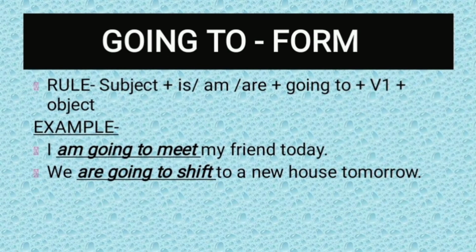Now, we have to see that apart from using will or shall with the first form of verb, we use the other form, that is the going to form. Now the going to form, the rule is subject plus is, am or are according to the subject plus going to and the V1 and object. Example, I am going to meet my friend today. We are going to shift to a new house tomorrow.